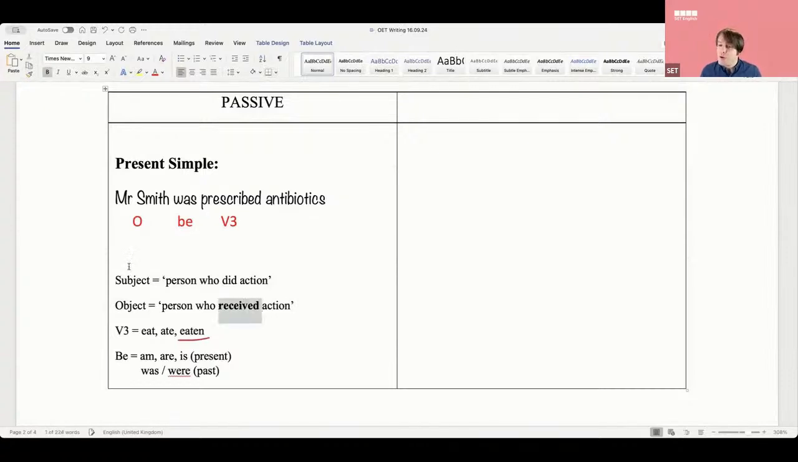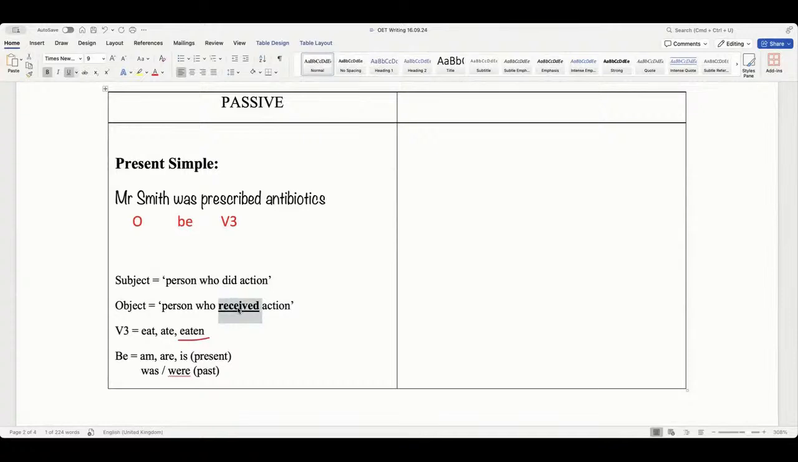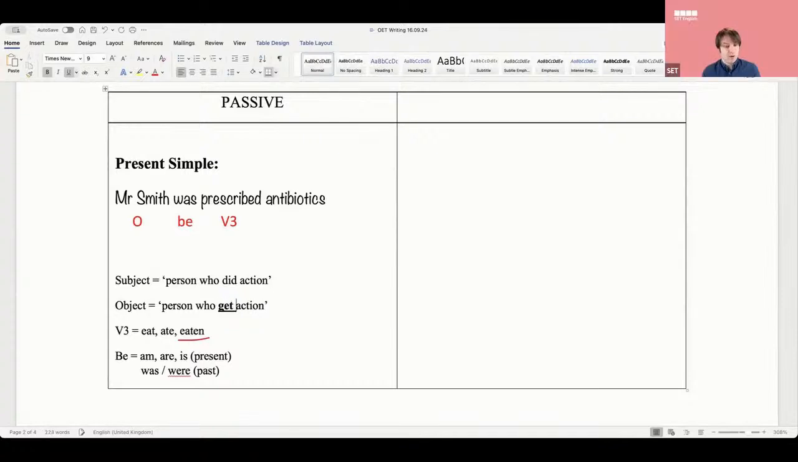Sorry about all these questions, but guys, what does receive mean? It's like get, or obtain, right? It's also like catch. This is some basic grammar, but I just wanted to quickly review it with you. So look, this is the passive in the present simple. The subject is the person who did the action. The object is the person who received the action.